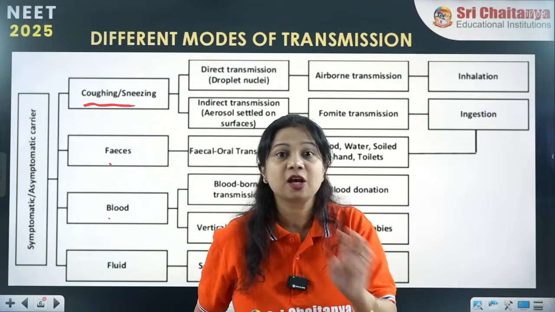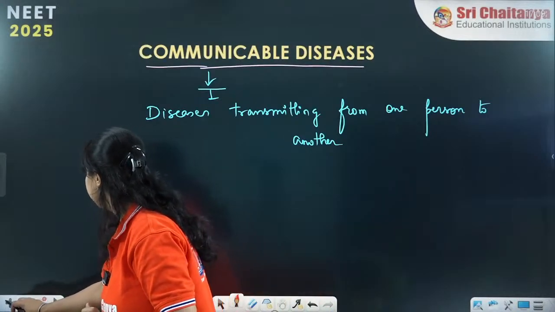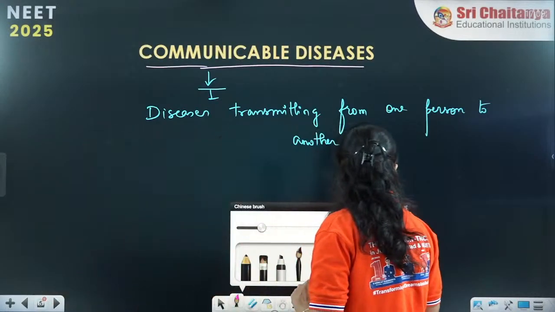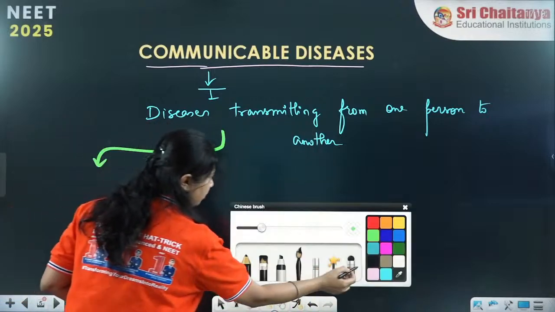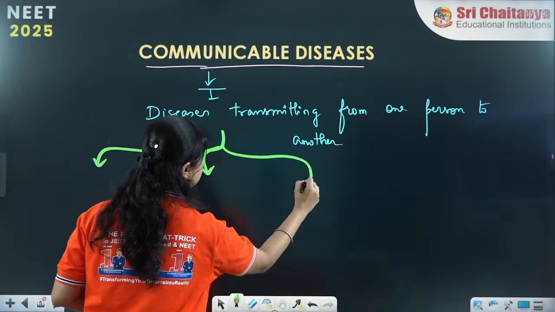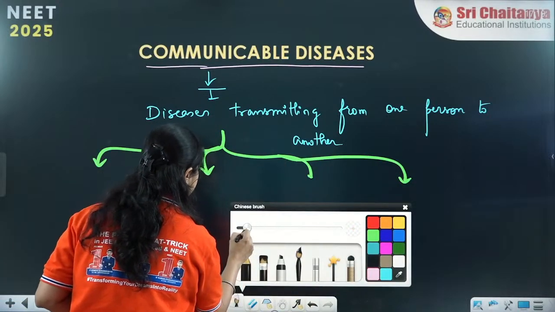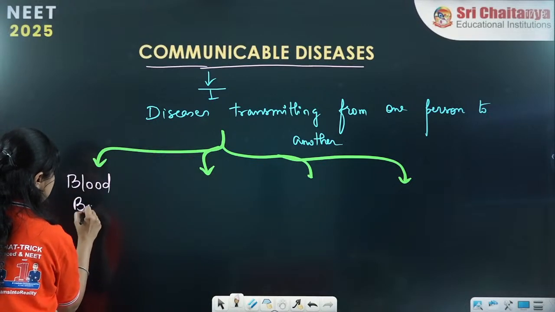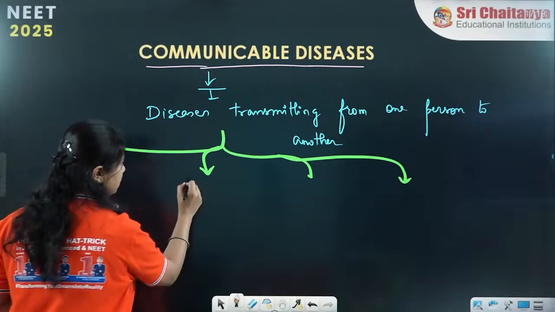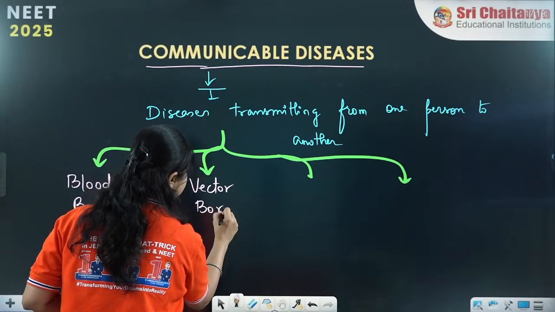Now, what are these four broad methods for transmission of the diseases? These communicable diseases can get transmitted by these four methods. For example, blood-borne diseases. Some of them are called vector-borne diseases.